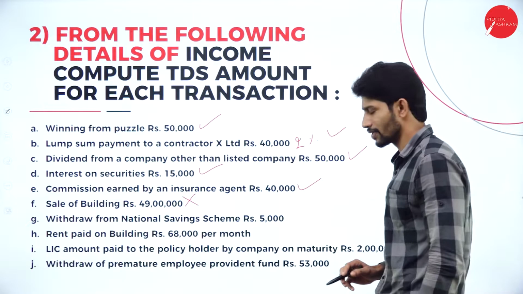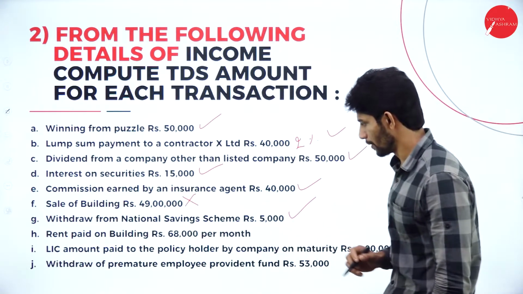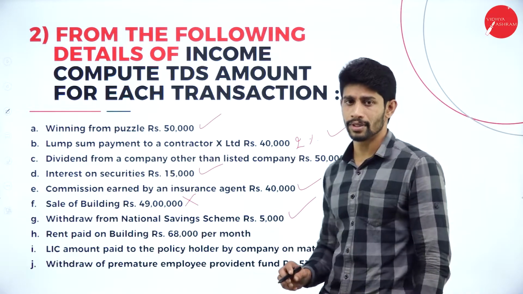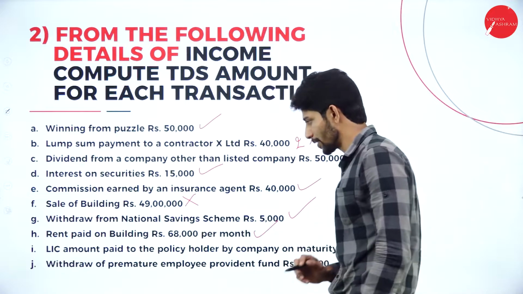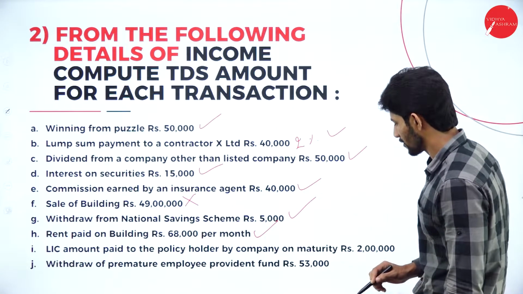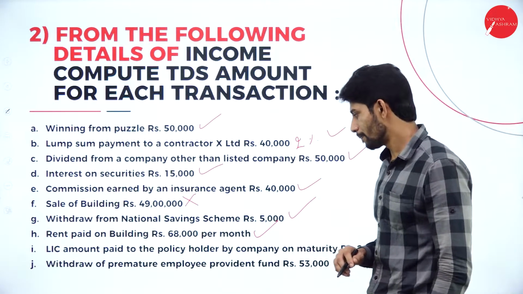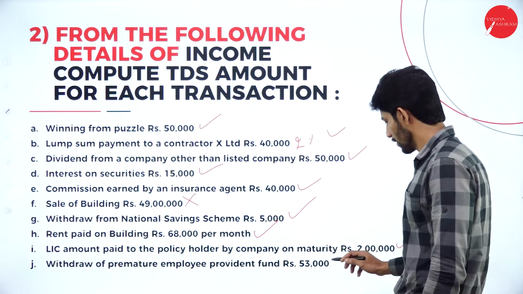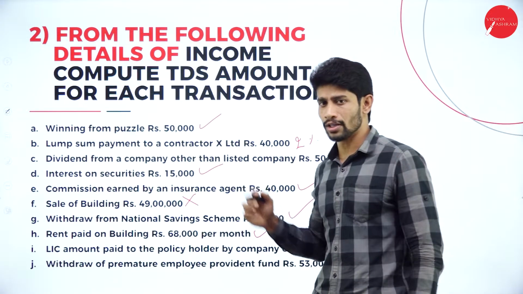Withdrawal from National Savings Scheme. So yes, it is applicable. Rent paid on building rupees 68,000 per month. So it is more than 50,000 per month, so TDS is applicable. LIC amount paid to the policy holder. Yes, TDS is applicable. Withdrawal of premature employee provident fund 53,000. Yes, TDS is applicable. So let us solve the problem.